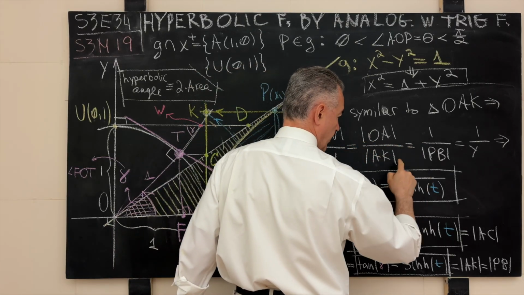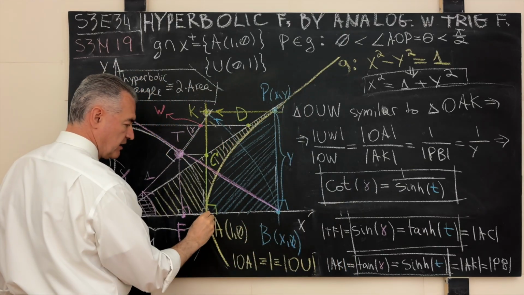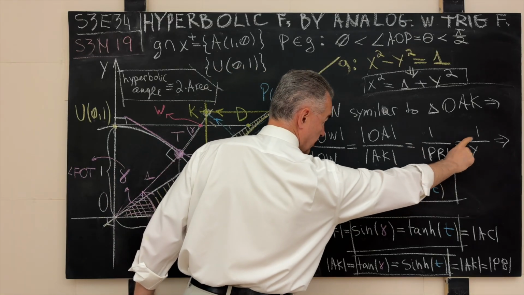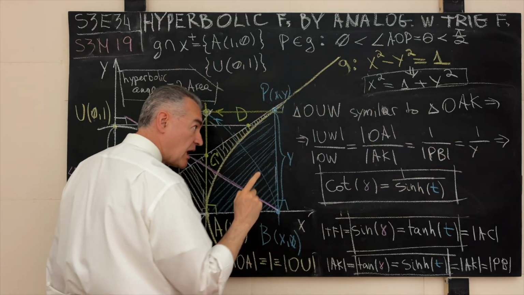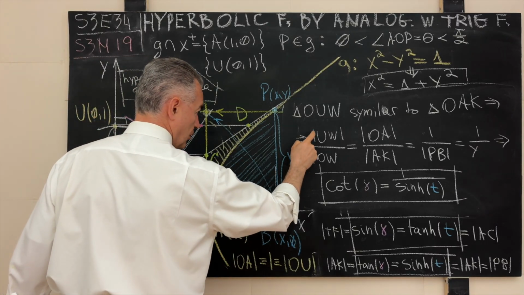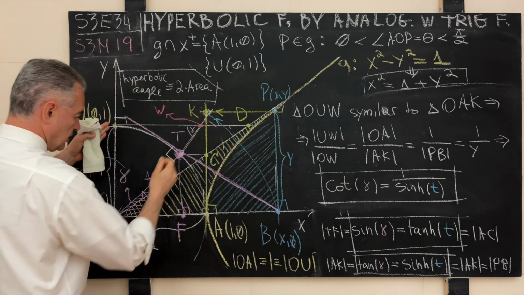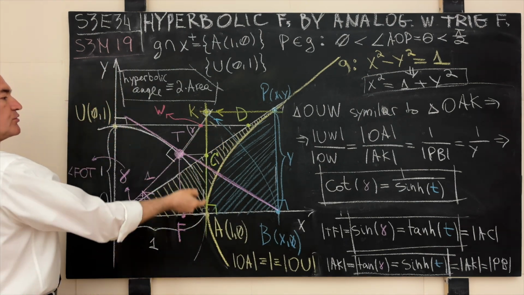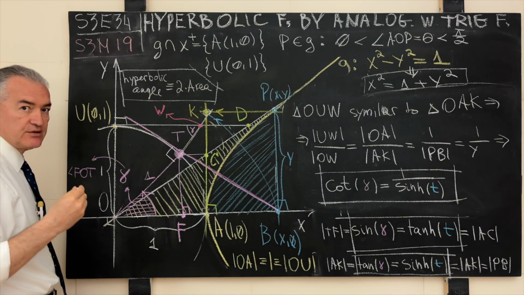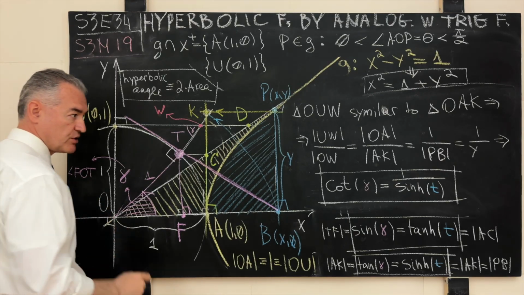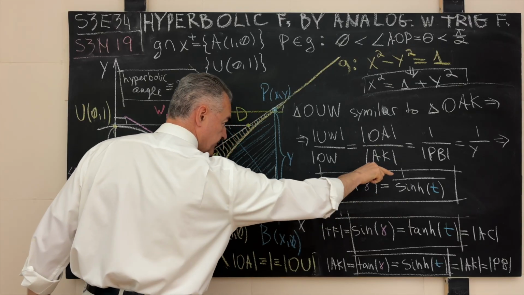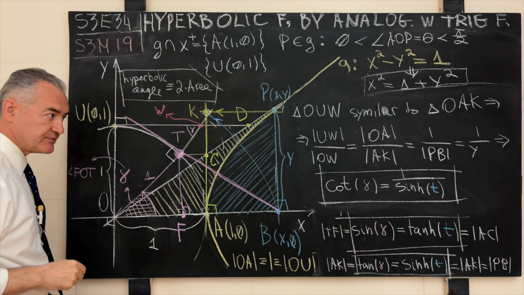So OA is 1, but AK, this distance is PB, so 1 over PB, this is 1 over y, so this is 1 over hyperbolic sine. And what is the ratio of the adjacent to the opposite in the world of circular functions? Well, in the world of circular functions, it generates the trigonometric function of cotangent. So there we go. Circular cotangent, that is how it relates to its hyperbolic cousin.